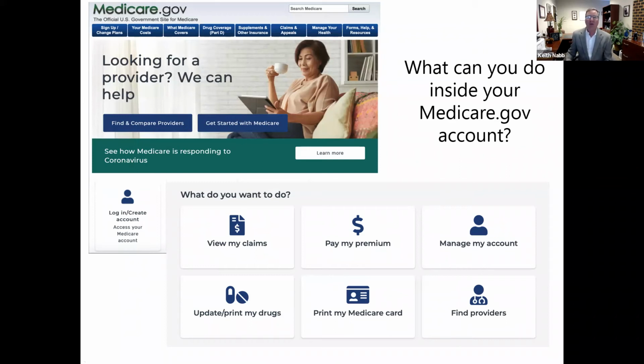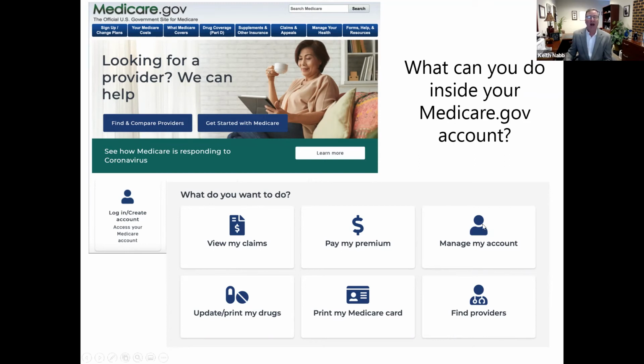Well, what if you took an ambulance ride and they didn't know your Medicare number, and you notice in here that the ambulance never billed Medicare, but you got a bill from the ambulance service that says you owe $1,300. Well, maybe you don't owe that money. Maybe they never filed a claim with Medicare. You can check it right here online. You can also pay your Medicare premium. So that's a very handy function that they created recently.